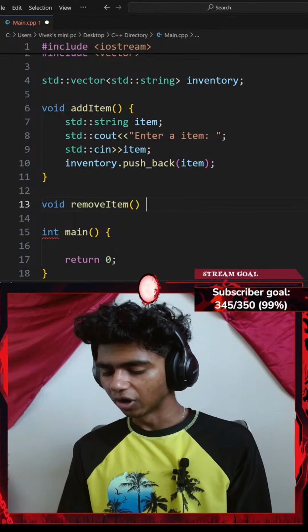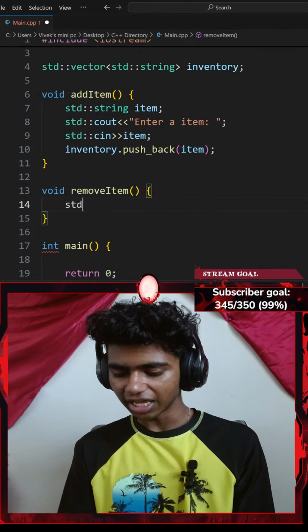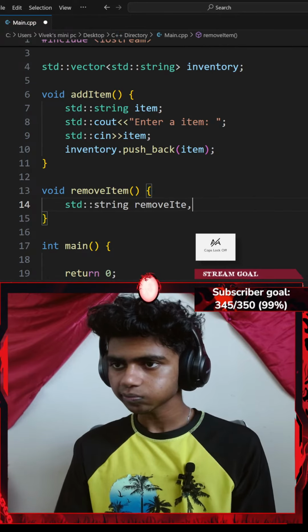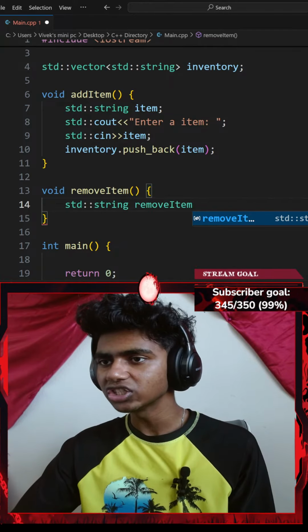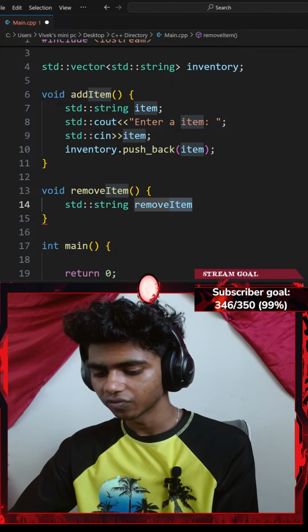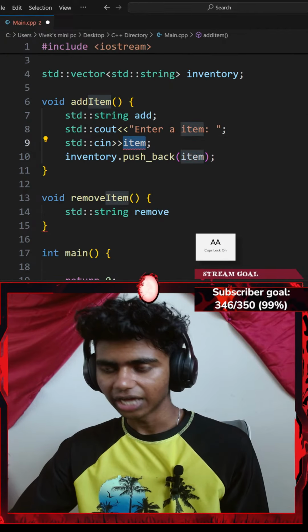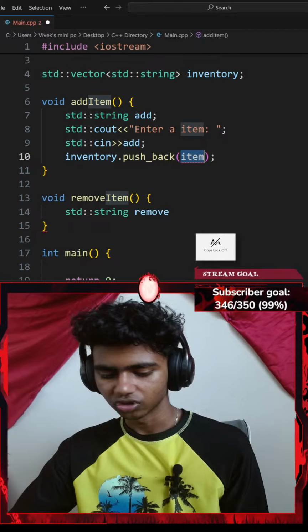Okay, with a pair of curly braces, and then let's add a standard string called remove item. Honestly, I could change this to add item, or I could just go with like remove. I could honestly change these to be add. That would make it much easier to read.